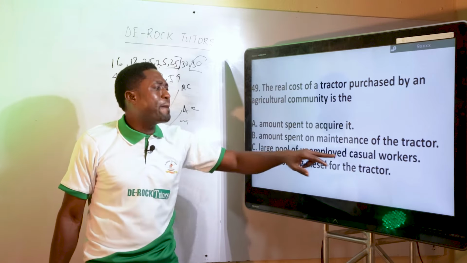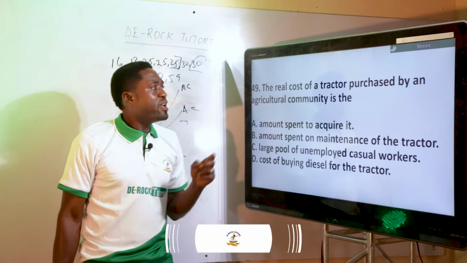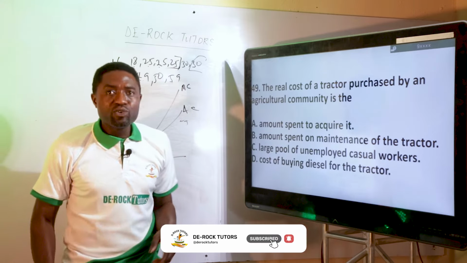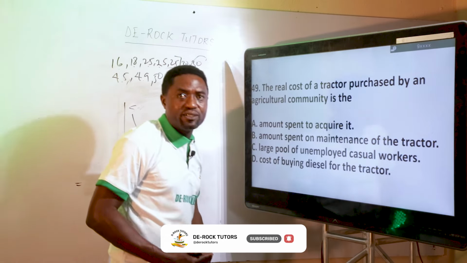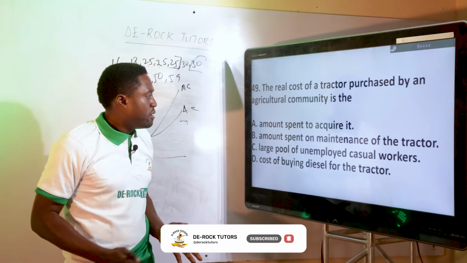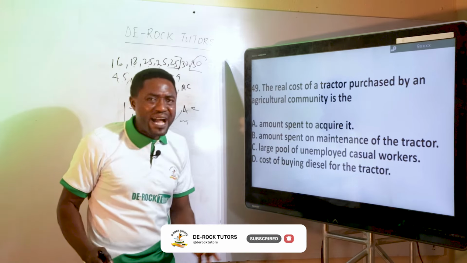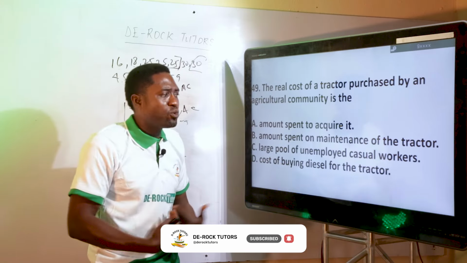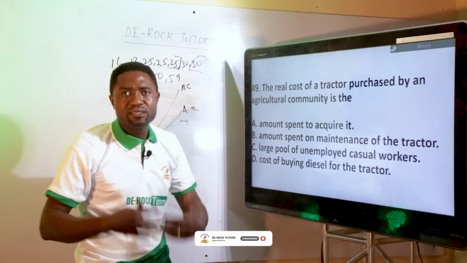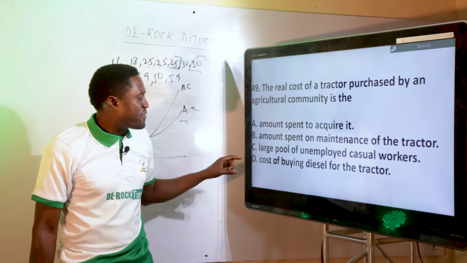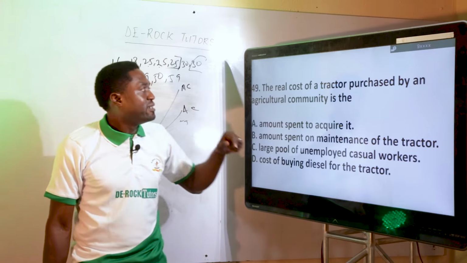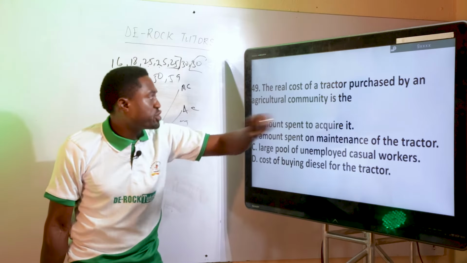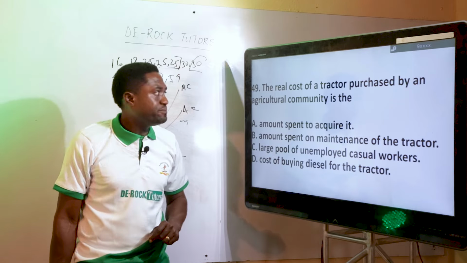But large pool of unemployed casual workers. Because if you did not buy the tractor, you would have actually employed the workers. So you sacrificed a large pool of unemployed workers at the expense of buying the tractor. So that is the perfect answer. Large pool of unemployed workers is the real cost of a tractor purchased by an agricultural community.